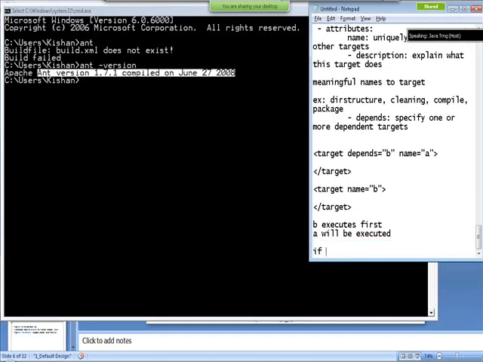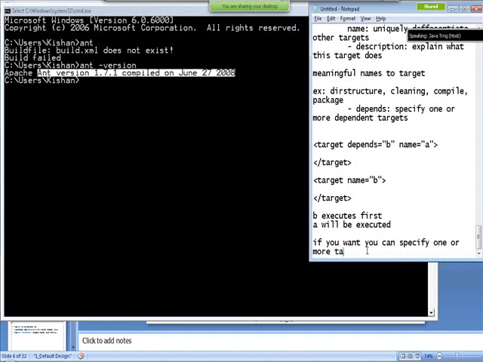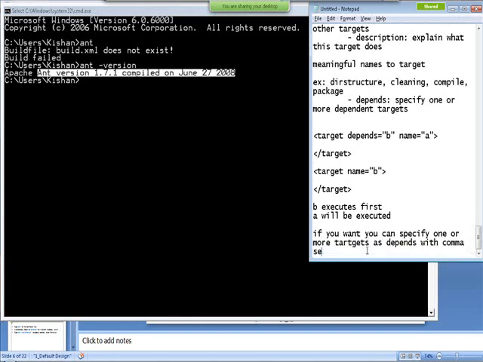And if you want, you can specify one or more targets in depends as comma separated values.